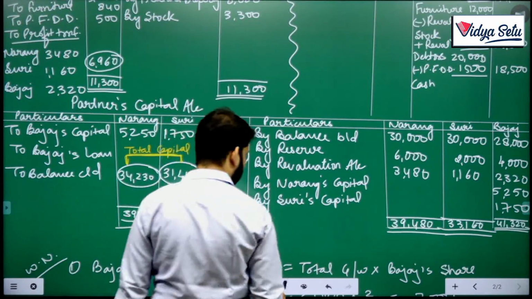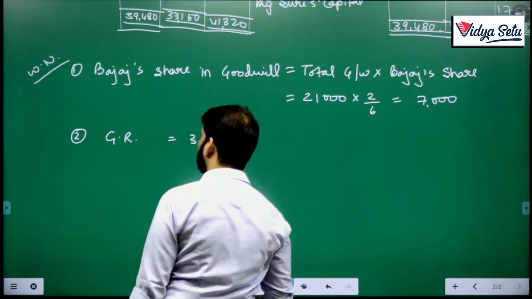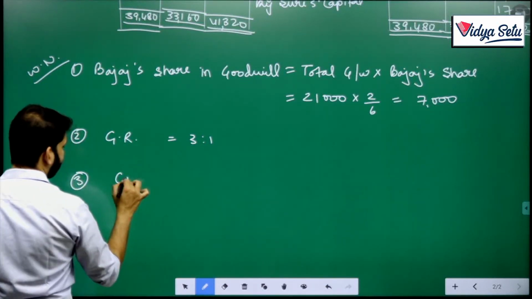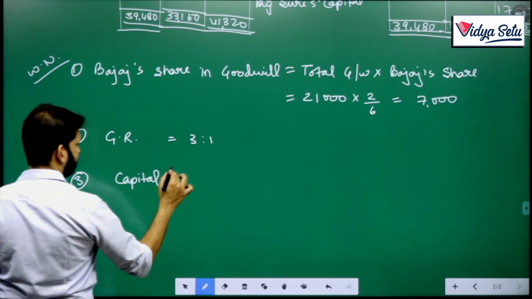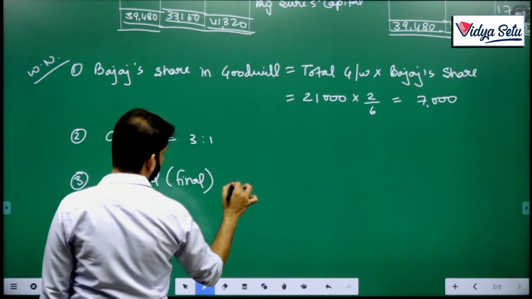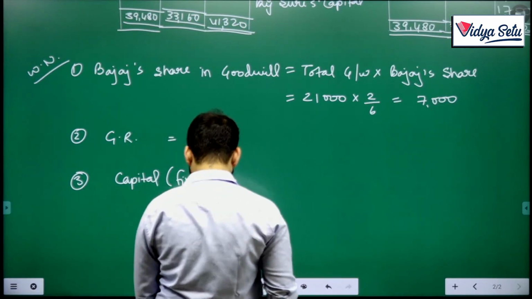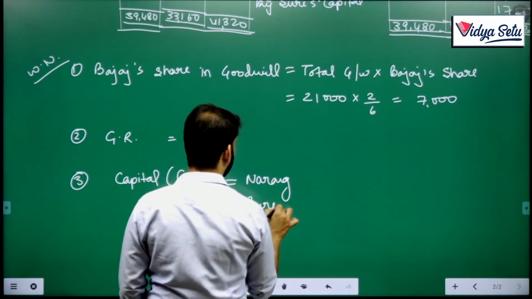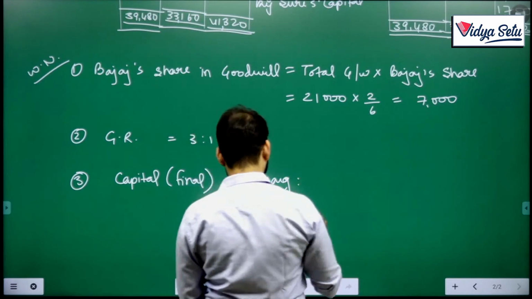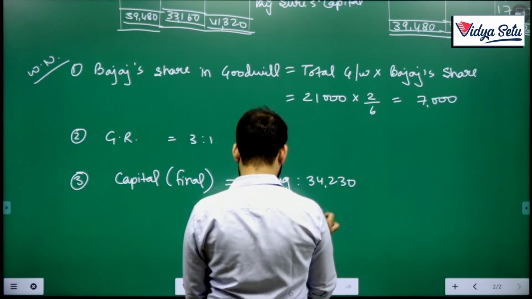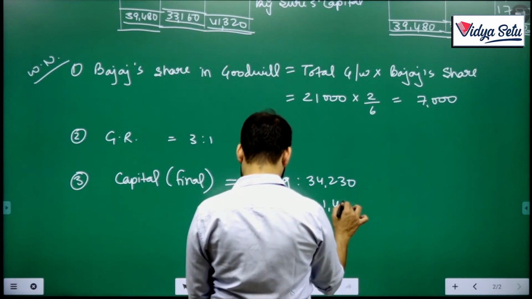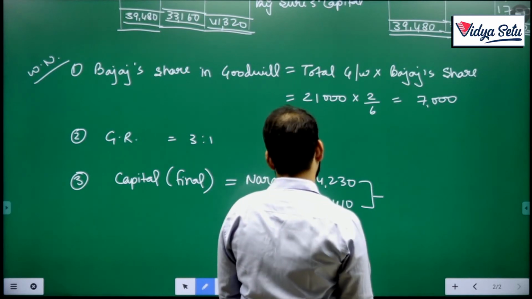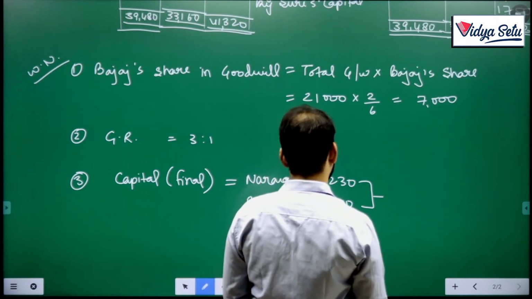So let's find out in our working note the final capital of Narang and Suri. So Narang was 34,230 and Suri, yeah, the total comes to 65,640.